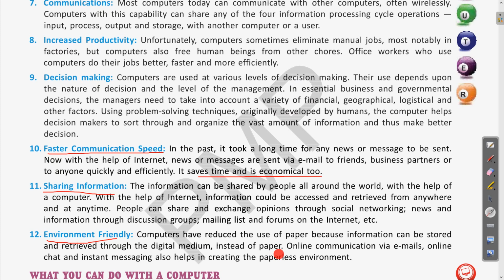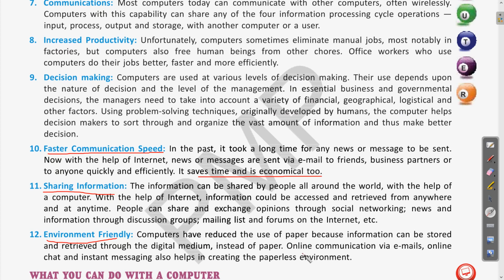All things are being made online without the use of paper, so that trees will not be cut. As you are familiar, all the pages which you write on, and all the books and textbooks which are printed, are made with the help of trees. So if we use things digitally, it reduces paper use.